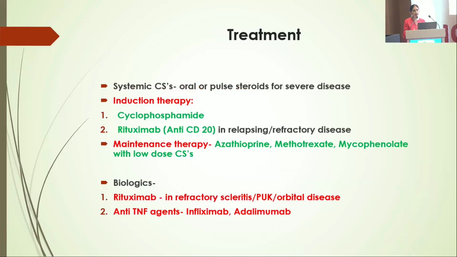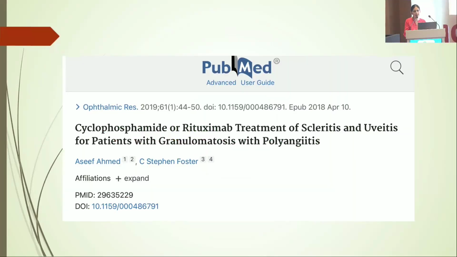In such a case, we treat with systemic corticosteroids. We induce our patients with either cyclophosphamide or rituximab and then maintenance therapy with azathioprine, methotrexate and mycophenolate. There are many studies for cyclophosphamide and rituximab treatment of scleritis and uveitis in patients with GPA.